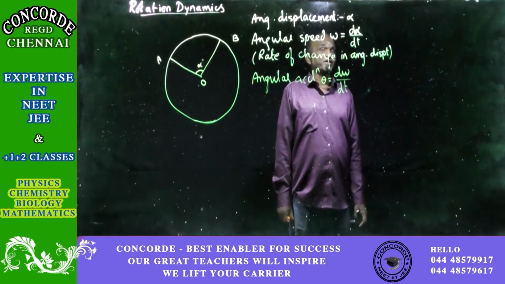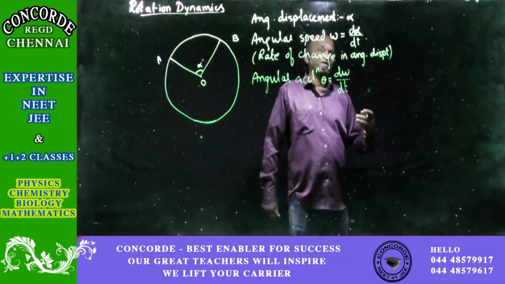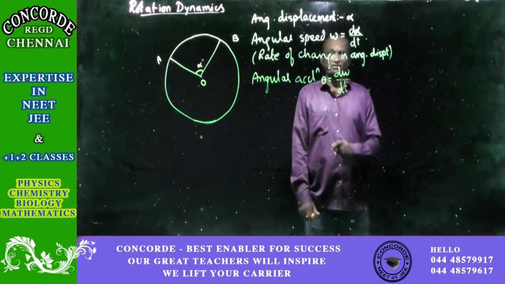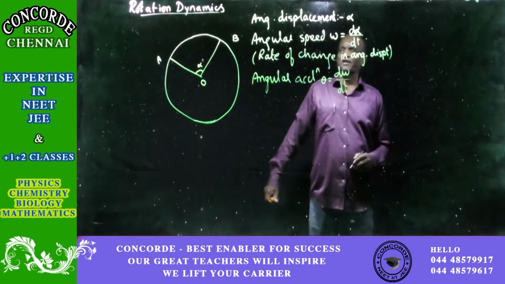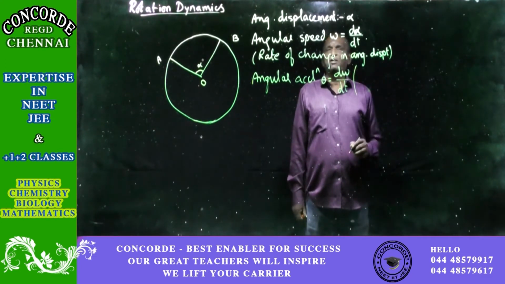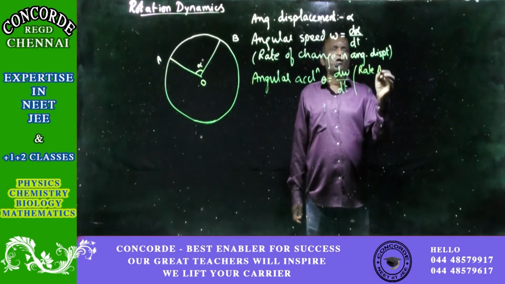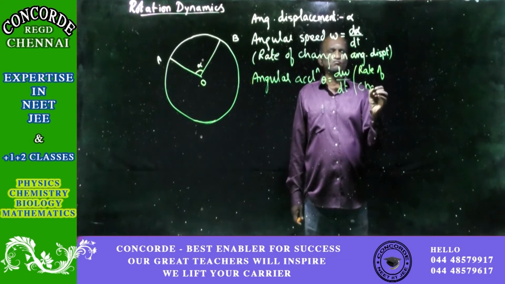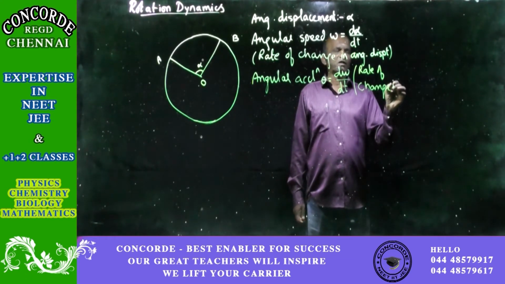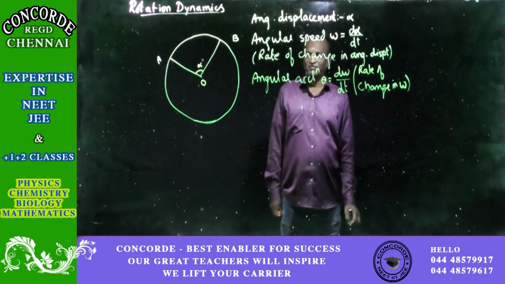Because your explanation should be correct. If it is a numerical problem, the problem also should be correct. That is why I used the word result, so that it includes both theory as well as numericals. Okay. So the angular acceleration is theta equal to d omega by dt. And the definition for this is the rate of change in omega. So that will be angular acceleration.